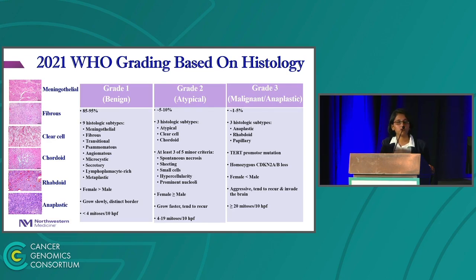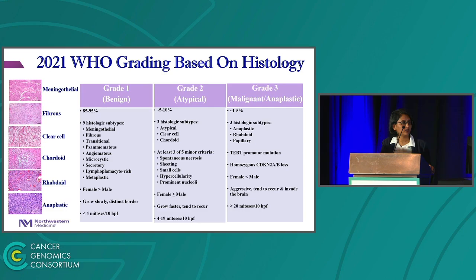The grade 2 meningiomas are atypical, account for 5 to 10% of the cases, and there are 3 histological subtypes. They must also meet 3 of the 5 minor criteria, which include sheeting, small cells, hypercellularity, necrosis, or prominent nucleoli. They grow faster and tend to recur and have a mitotic index of 4 to 19.